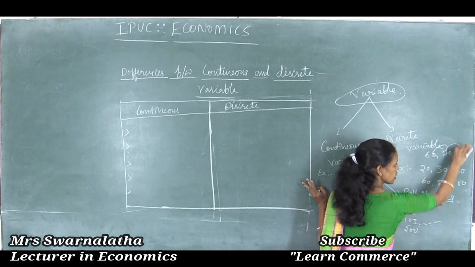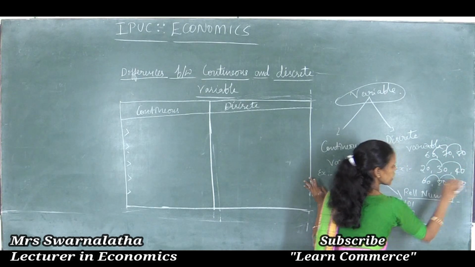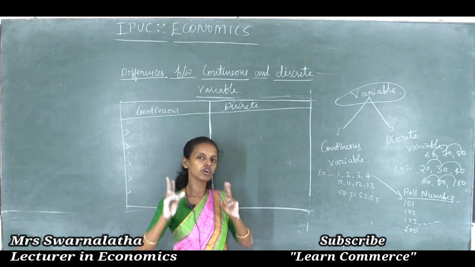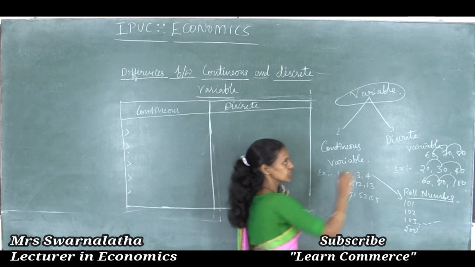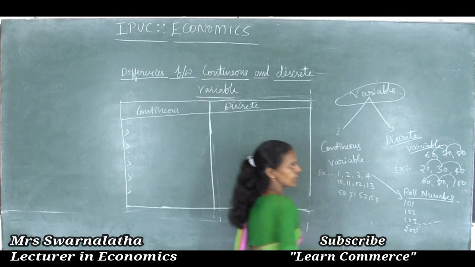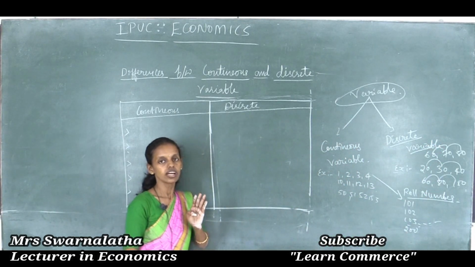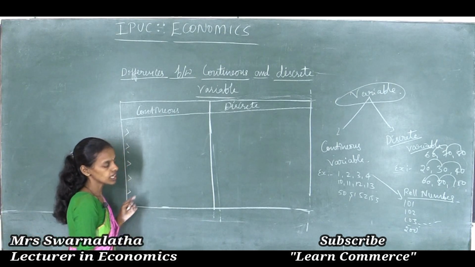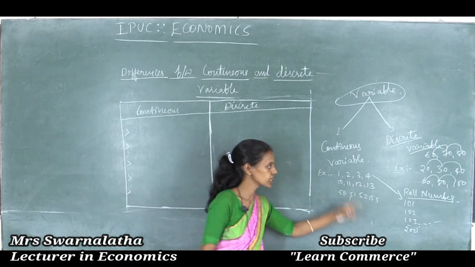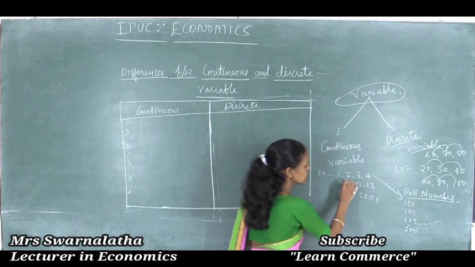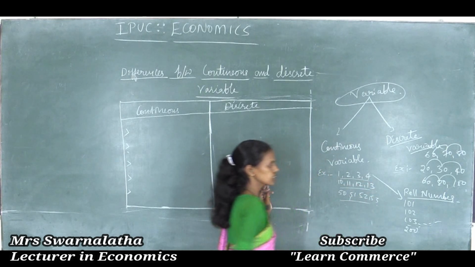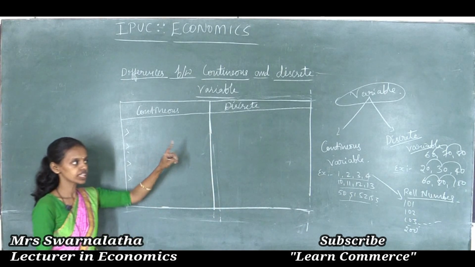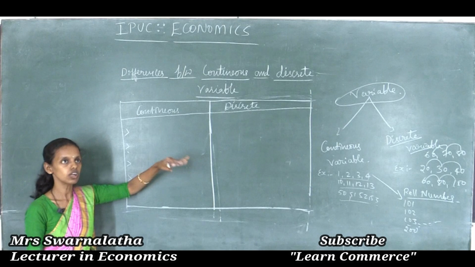Thus the value which jumps from one value to another is said to be the discrete variable. Values are not in the continuous order. Continuous variable means the roll number of a student. Thus variable means change in the facts or values.